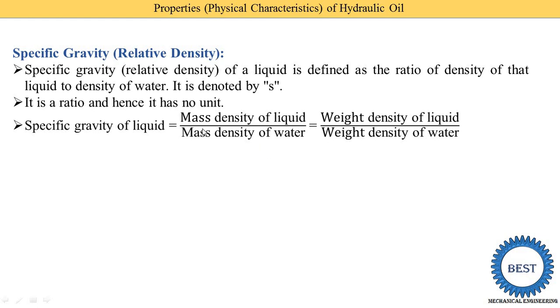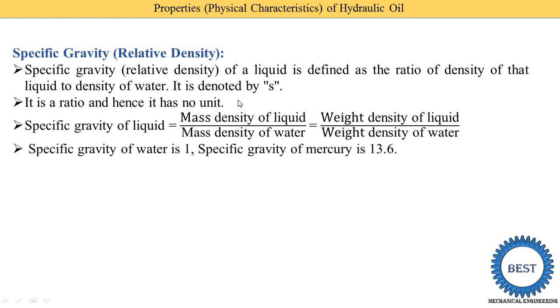Instead of the mass density we are also able to consider the weight density. So in the above terms, that is the mass density of the particular liquid and the mass density of water. You know the mass density of water is 1000. Suppose we find the specific gravity of water, it is 1, because in the numerator the mass density of water is divided by the mass density of water, so it gives 1.